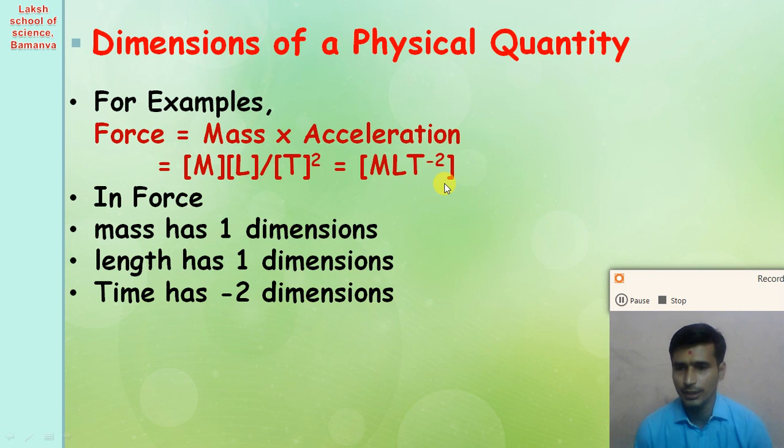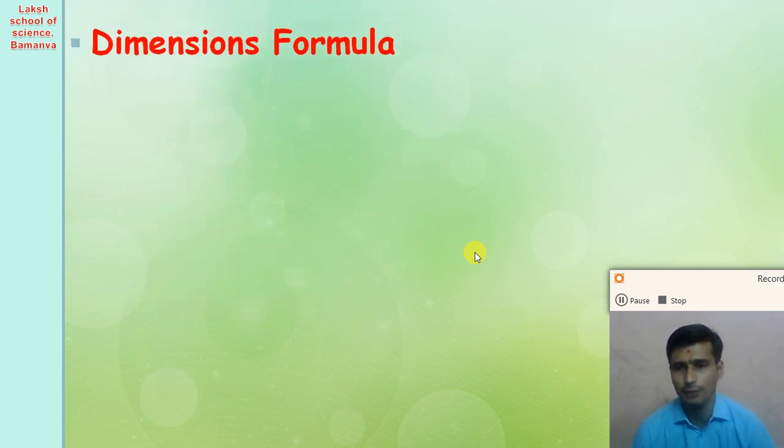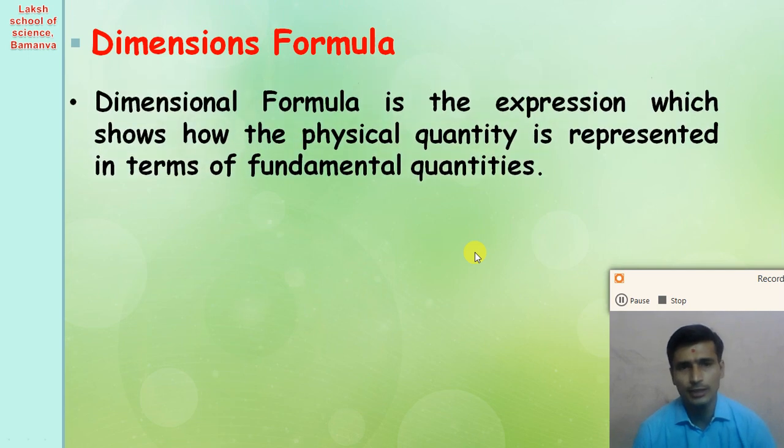So dear student, let us see how we can derive the dimensional formula of the different derived physical quantities. Let us discuss what we mean by the dimensional formula and how we can derive it for all physical quantities.